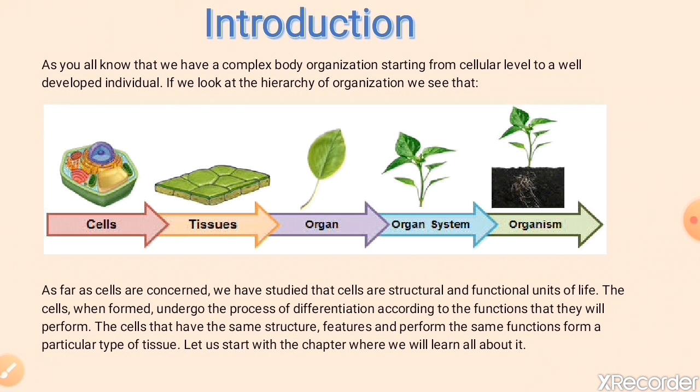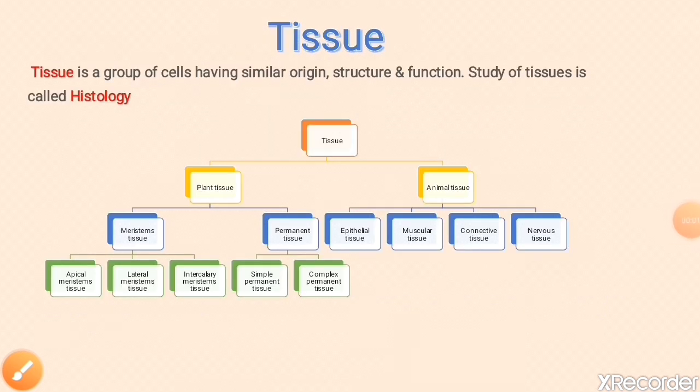Tissue means a group of cells that have similar structure and similar function, स्ट्रक्चर भी एक जैसा हो और फंक्शन भी एक जैसा हो, and also having a common origin is called tissue. Like आप एक हार्ट के एक सेल ग्रुप ऑफ सेल को हम निकालते हैं, so that group of cells would be called tissue. So we can say that a group of cells similar in structure and function and also having a common origin is called tissue.